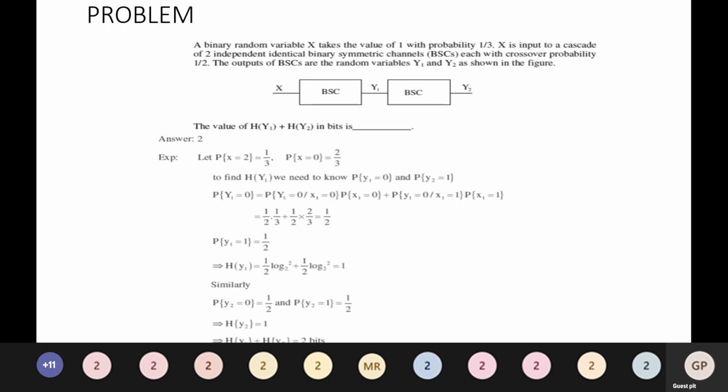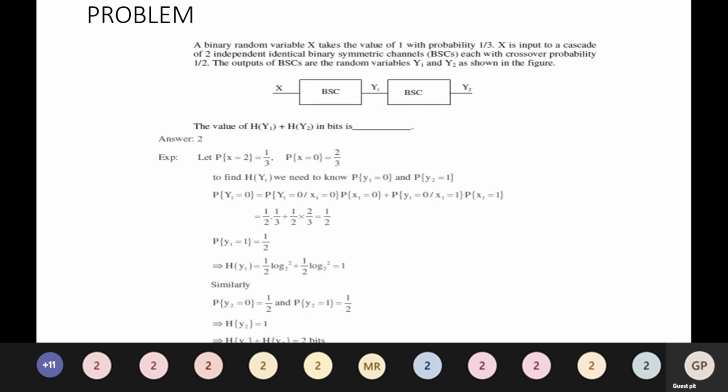So let P is equal to 1 by 3 be the probability. So P of X equal to 1 is 1 by 3, and P of X equal to 0 is 2 by 3. To find h of Y1, we need to know P of Y1 equal to 0 and P of Y1 equal to 1.